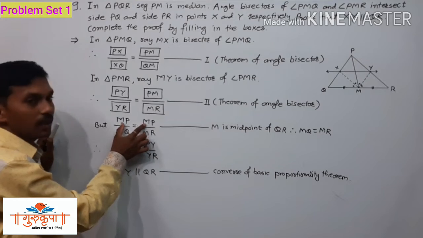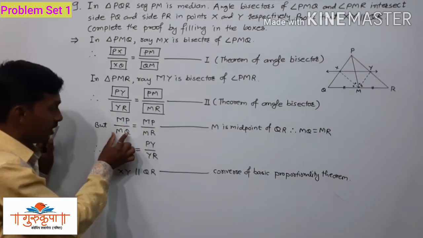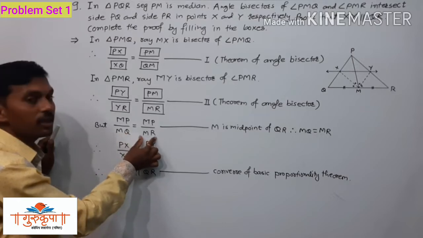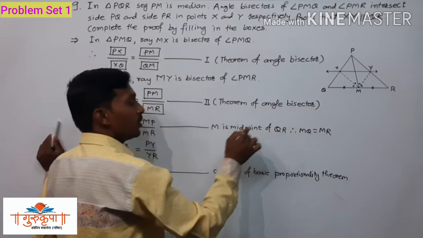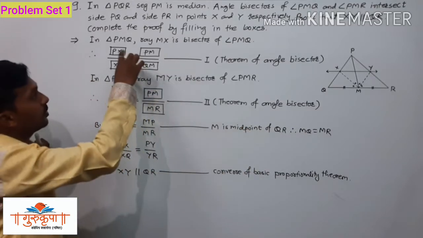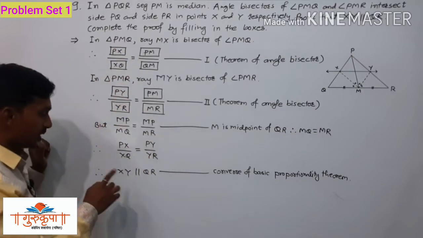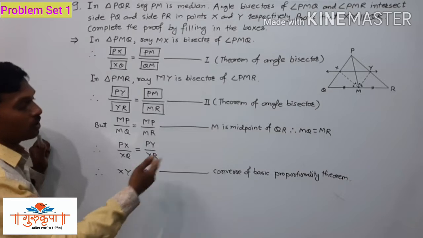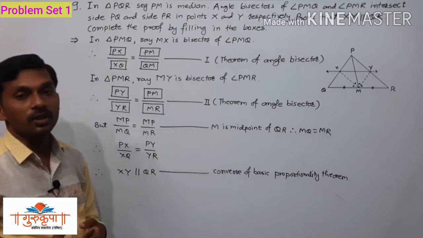Here we have MP as the numerator and the denominators are different, but they are equal. Here the denominator is MQ, here the denominator is MR, but both are equal. That is the given information, M is the midpoint of QR. So from equation 1 and 2, PX upon XQ is equal to PY upon YR, since XY is parallel to QR, and the reason is the converse of the basic proportionality theorem.